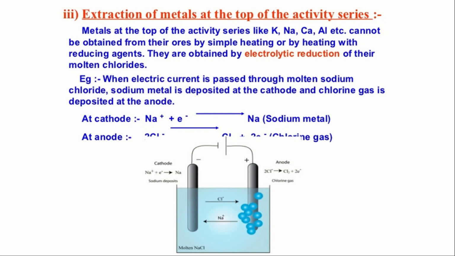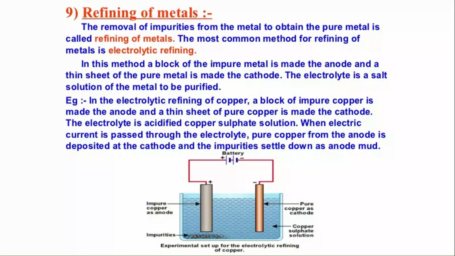When electric current is passed through molten sodium chloride, sodium metal is deposited at the cathode and chlorine gas is deposited at the anode. Next is refining of metals, which is one of the important topics. The removal of impurities from the metal to obtain the pure metal is called refining of metals.